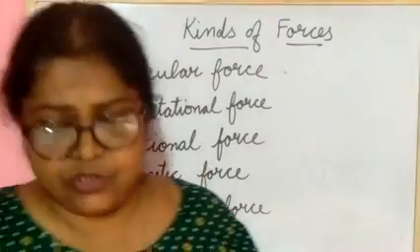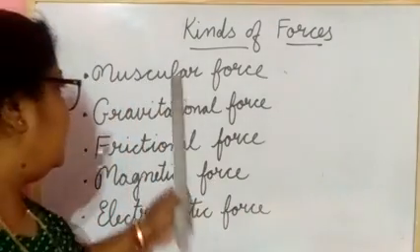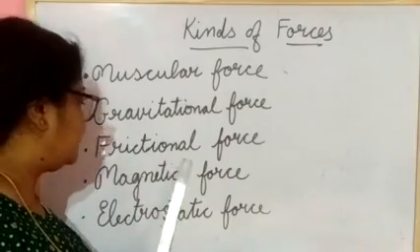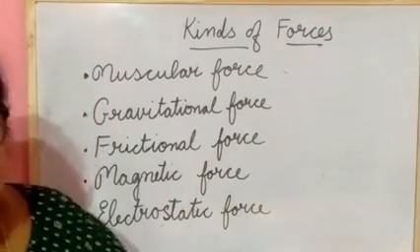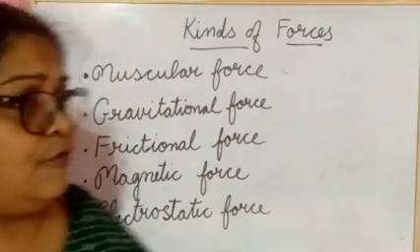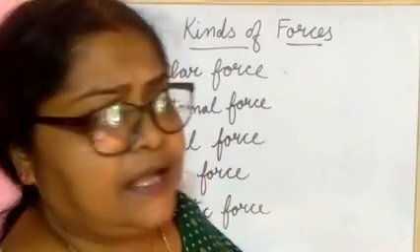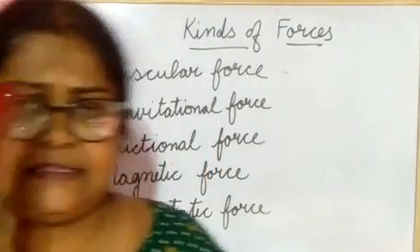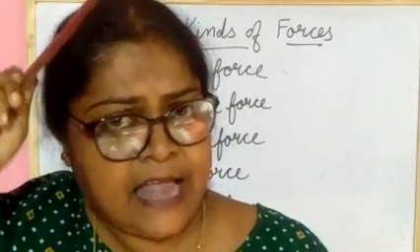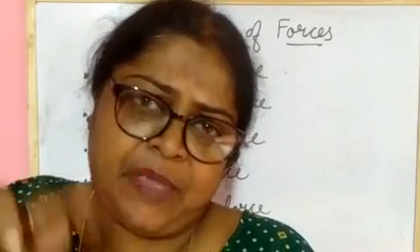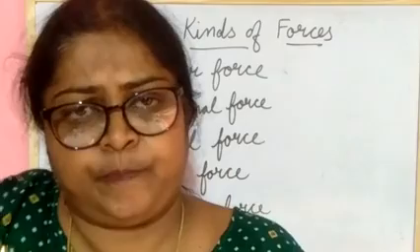So it is clear to you all. What have you learned till now? Muscular force, gravitation force, frictional force, magnetic force. Now you will know about the electrostatic force. What is electrostatic force? Suppose this is a comb. You rub this comb in your hair, and if you take some pieces of paper, the paper will be attracted to the comb.